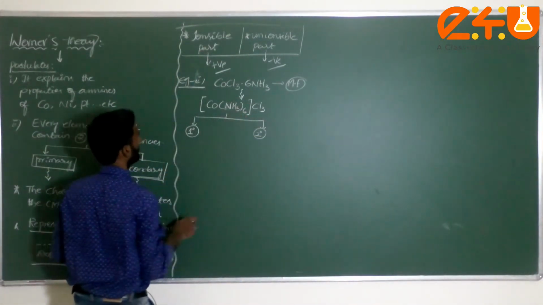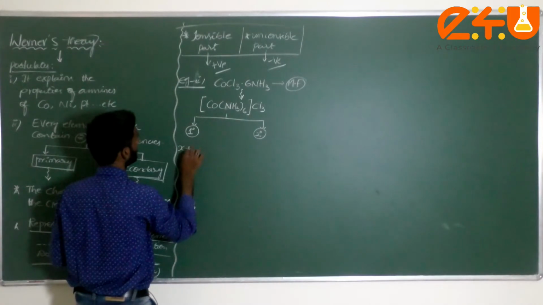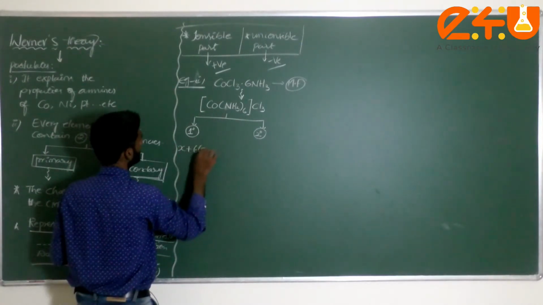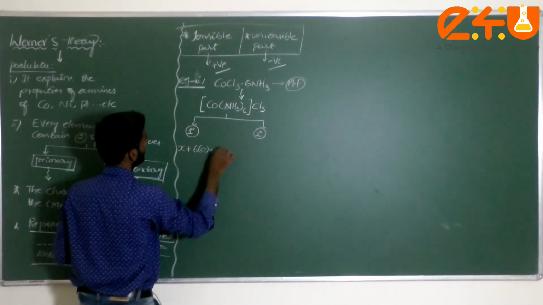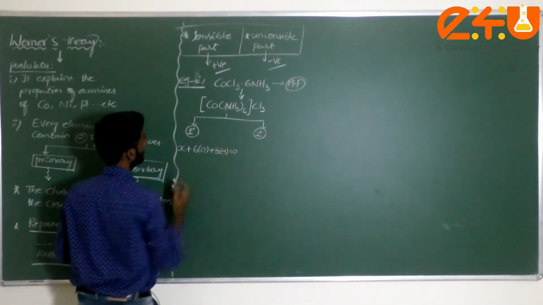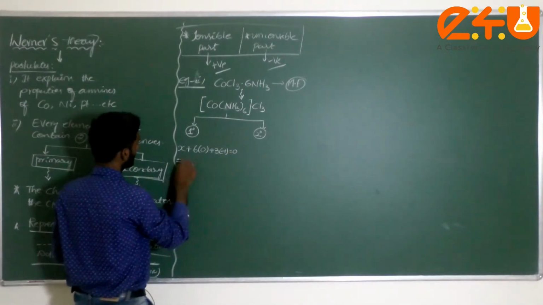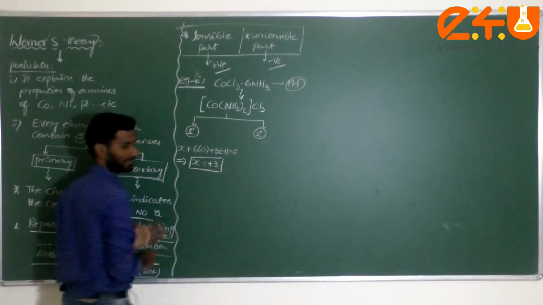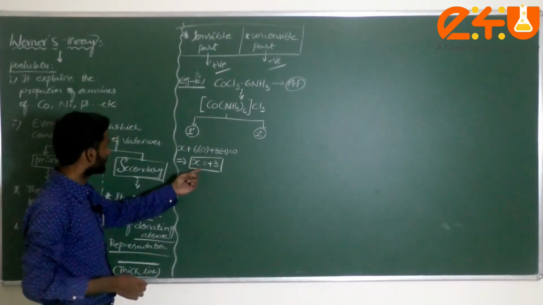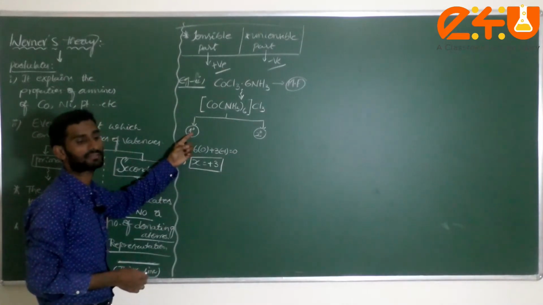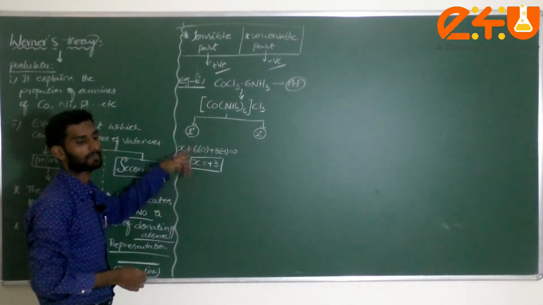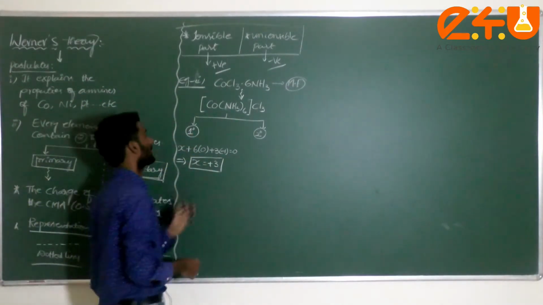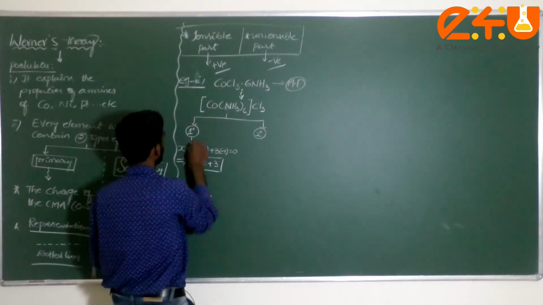The oxidation number: x plus 6 into 0 plus 3 into minus 1 equals 0. Then x is equal to plus 3, which indicates the primary valency.